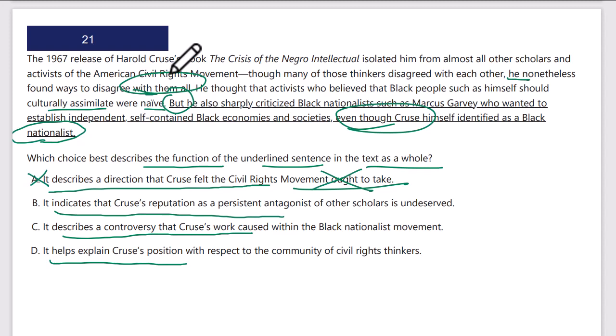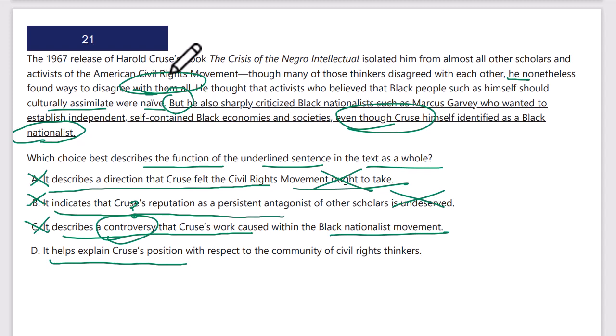B, it indicates that Cruz's reputation as a persistent antagonist of other scholars is undeserved. No, actually it shows it's quite deserved. So that's not right. C, it describes a controversy that Cruz's work caused within the Black nationalist movement. Well, hold on. Do we know this caused a controversy? He disagreed as a Black nationalist with another Black nationalist. Did that cause a controversy? I don't think any text shows that in the actual paragraph. That's not right. D, it helps explain Cruz's position with respect to the community of civil rights thinkers.